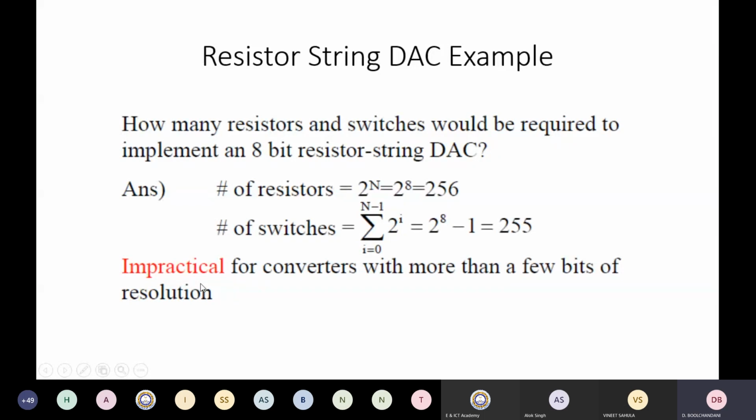As you want better resolution, you'll have to increase the number of bits. If you increase the number of bits, the number of resistors increases and the number of switches increases. This is going to make our circuit really bulky.